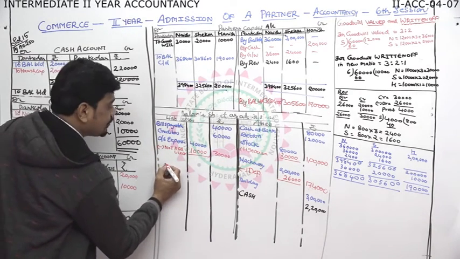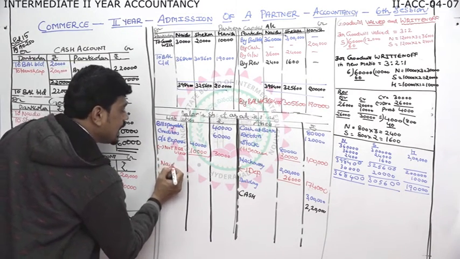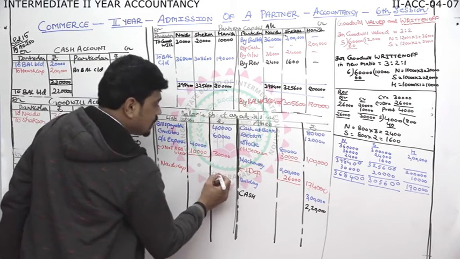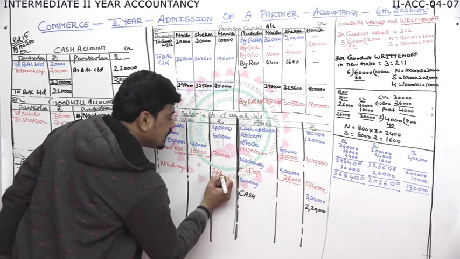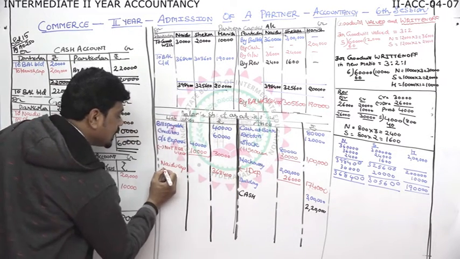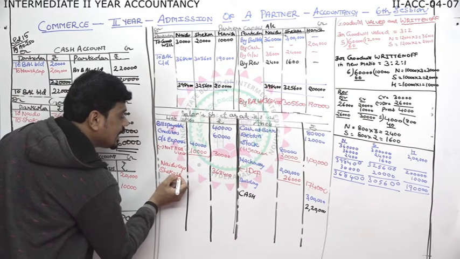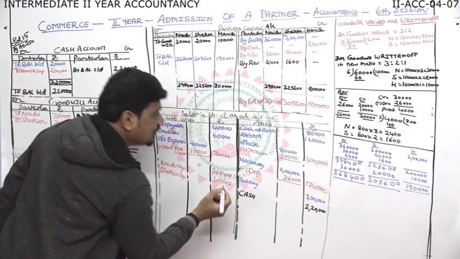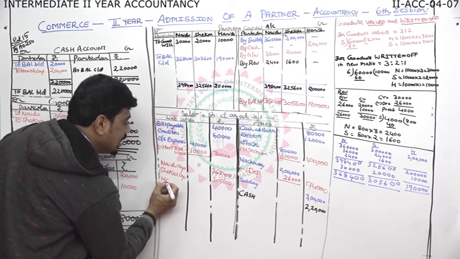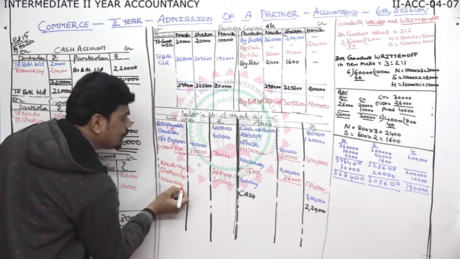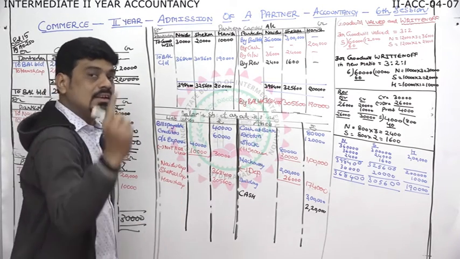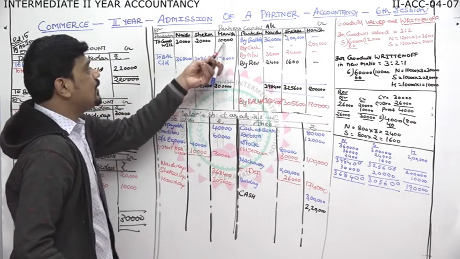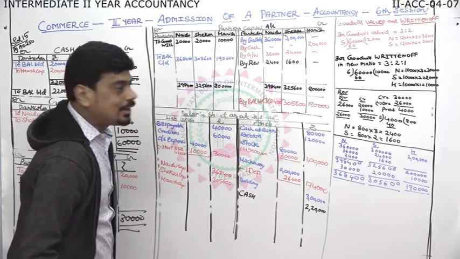So, first, whose capital? Naidu capital 3,68,400. Then, Shekhar capital 3,05,600. And Harish capital, that is new partner, it is not 2 lakhs, it is 1,90,000 because we have debited him with the goodwill which we have written off.